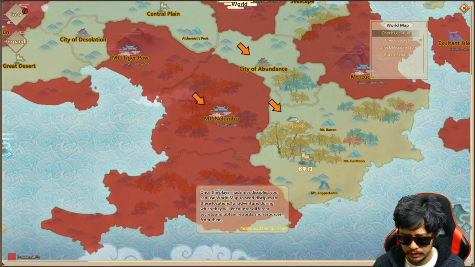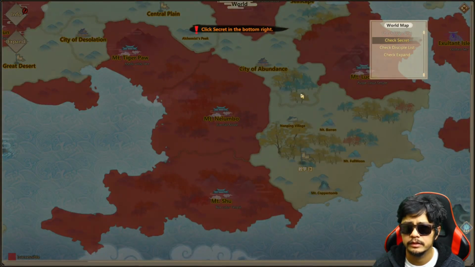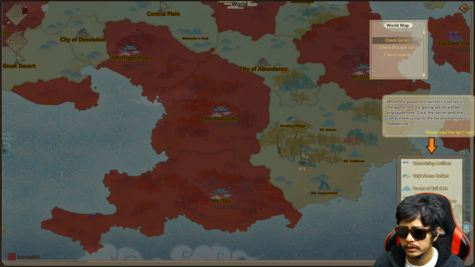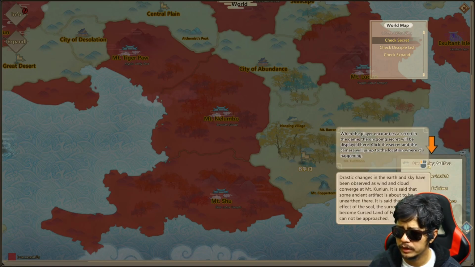Once the player has inner disciples, you can use the world map to send disciples to these locations for adventure, during which they will encounter different secrets and attain rewards and resources from them. Secret. The ongoing secret will be displayed here. Click the secret and the camera will jump to the location.